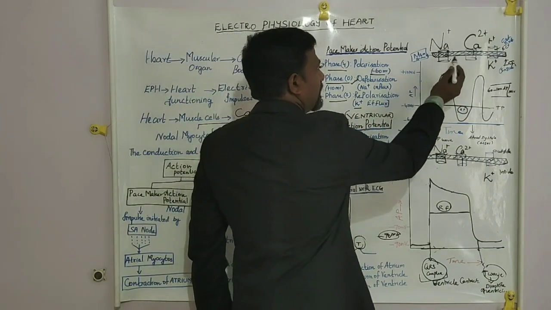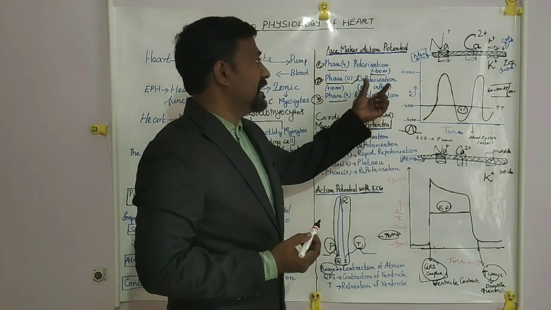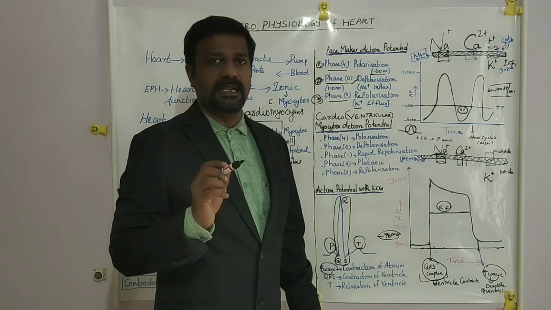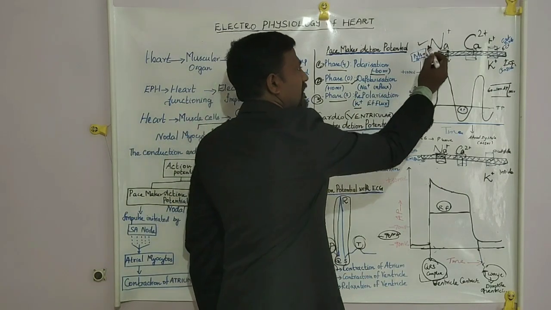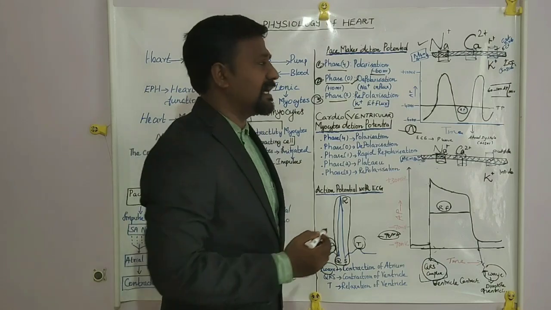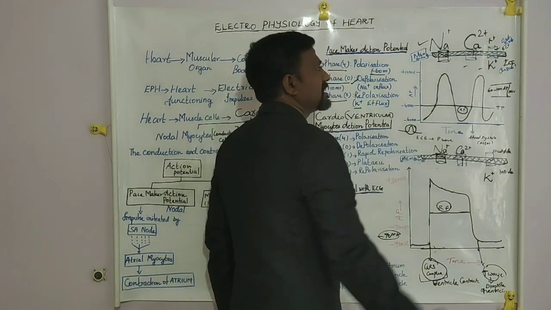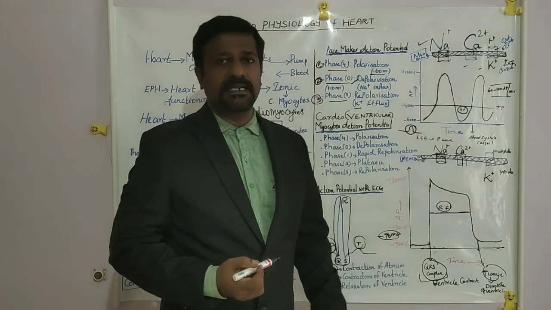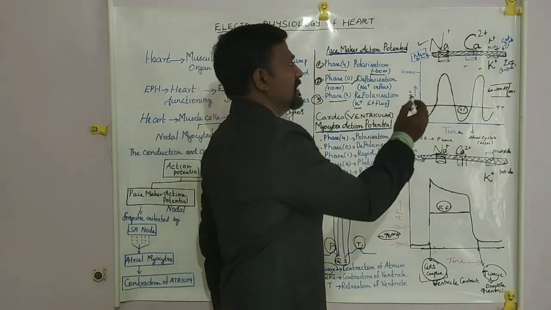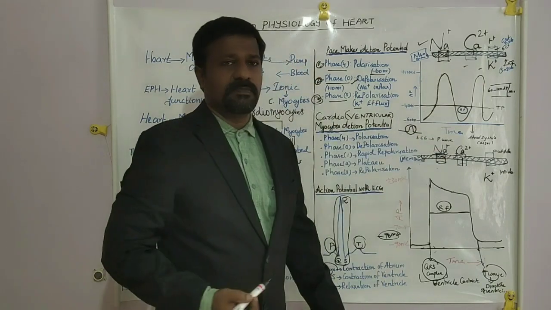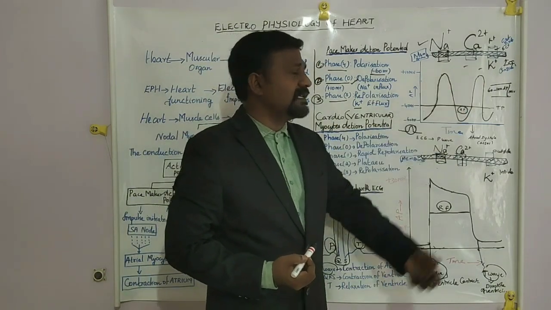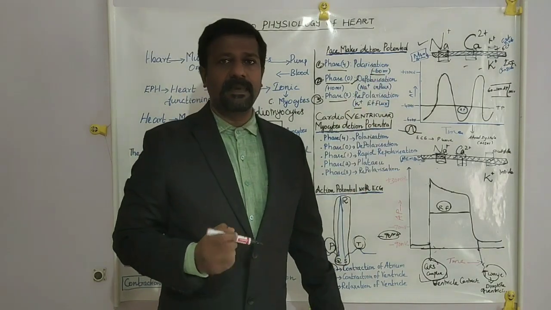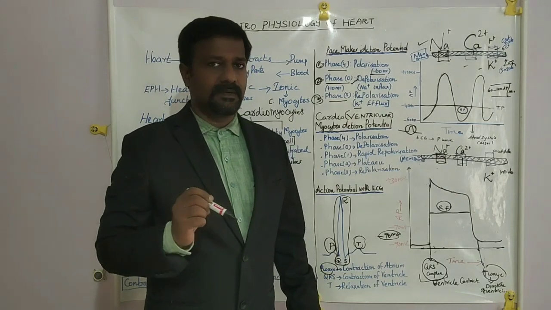Before that, we have to remember that there are three kinds of ions that play a major role in the electrophysiology of muscle. Number one, sodium ions. Number two, calcium ions. Number three, potassium ions. So the cardiomyocyte membrane consists of three channels. Number one is sodium channel. Second one is calcium channel. Number three is potassium channel. So we have to remember that three ions play a major role in the electrophysiology of heart.